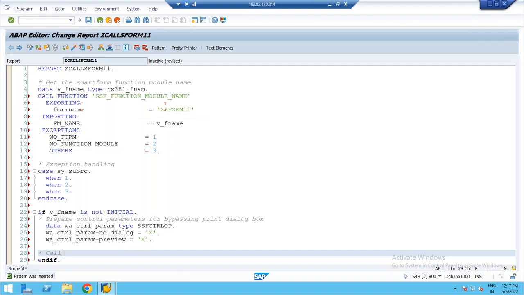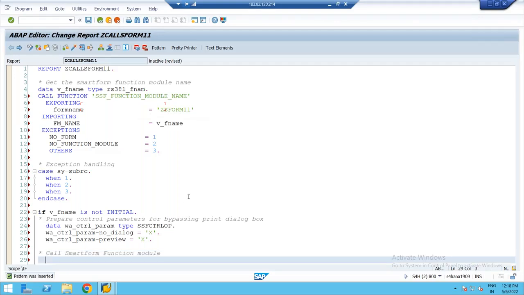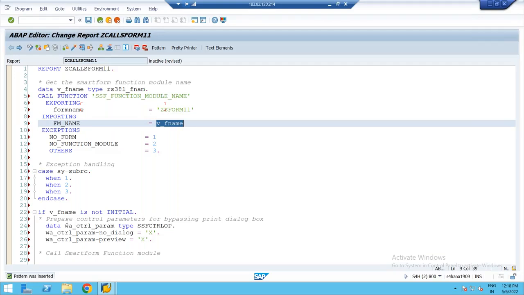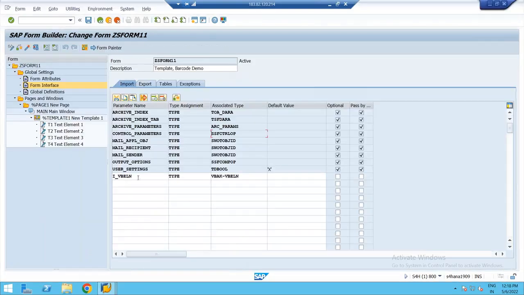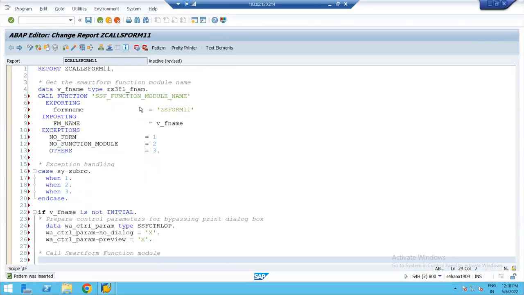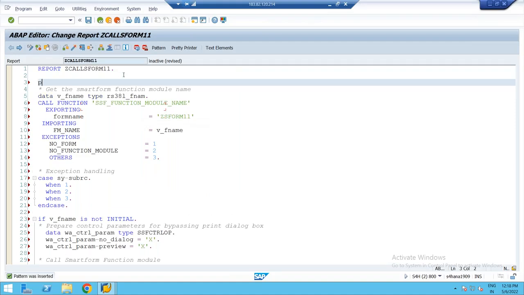Now we have to call the smart form function module. The smart form function module is available in which variable? v_fname. So before calling that, do you have any mandatory parameters for our smart form? Yes, we have declared our own parameter which is mandatory. What is the type? VBAK-VBELN. So I need to pass the sales document number as a parameter. So let me read from the user parameters, p_vbeln type VBAK-VBELN.